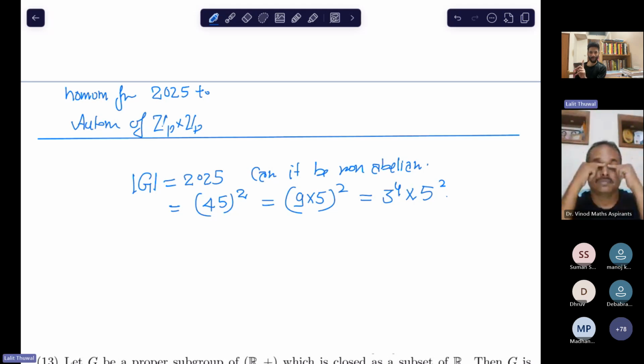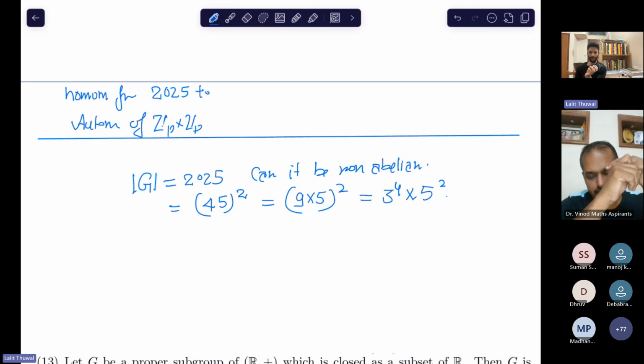A group of order p squared is always abelian, but not a group of order any general m squared. So keep that in mind. A group of order 45 is isomorphic to either Z45 or Z9 cross Z5, oh sorry, Z3 cross Z3 cross Z5. It is always abelian.